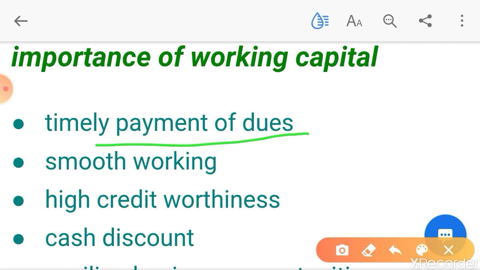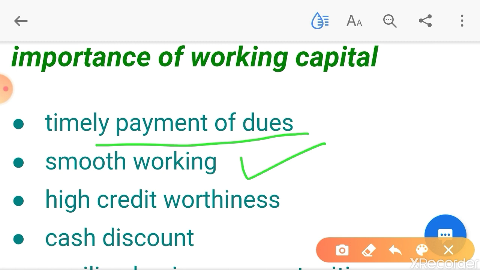See, you have to meet expenses, you have to pay to the suppliers, to the service providers, to your employees. So if you are paying them timely, you need to have sufficient working capital. Then comes smooth working. When you make timely payment of all the expenses you are meeting, there will not be any disruption of the working. You will be able to purchase your raw material, you will be able to pay your staff, so there won't be any ill effect on the working of the business.